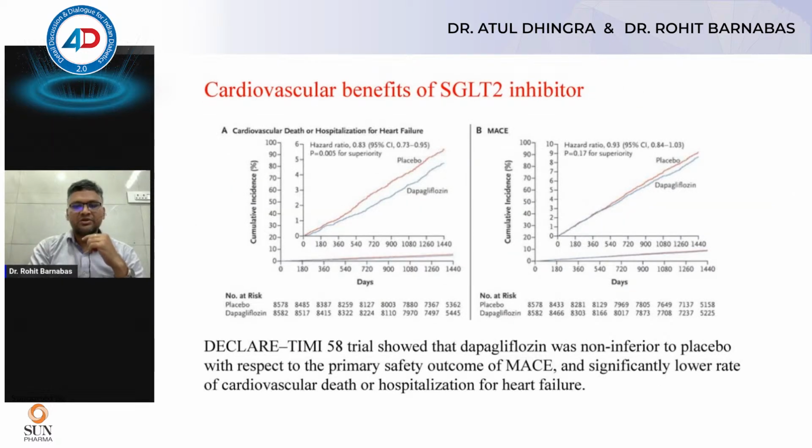When you look at cardiovascular benefits, there are various trials. There is a paradigm shift which has happened after the SGLT2 inhibitor was introduced. To start off with, DECLARE-TIMI 58 showed that dapagliflozin was non-inferior to placebo when we look at the primary safety outcome of MACE, and significantly lower cardiovascular death or hospitalization for heart failure.